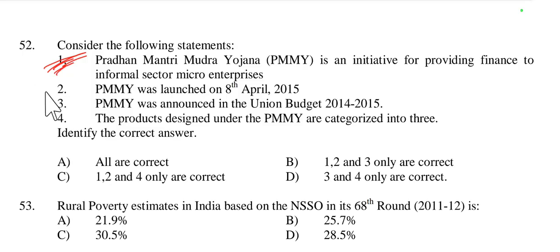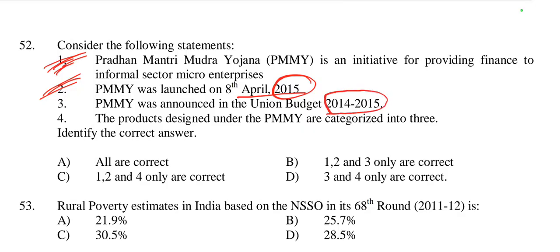Then Pradhan Mantri Mudra Yojana was launched on 8th April 2015. Yes, in 2015 PMMY was launched. This is right.